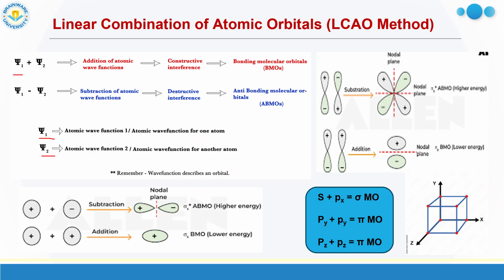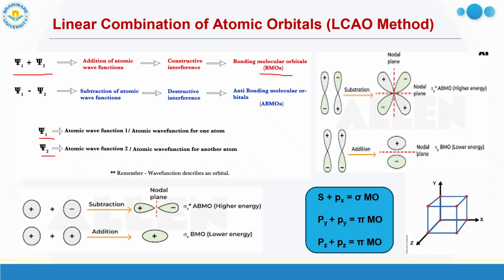One is the addition overlapping, psi1 plus psi2. This type of overlapping is also known as in-phase combination or constructive interference. That is, the two waves will be in the same phase when they overlap with each other. This in-phase, positive overlapping gives rise to the bonding molecular orbitals. So bonding molecular orbitals are of lower energy and stable, because they are generated due to the in-phase combination of the atomic orbitals.